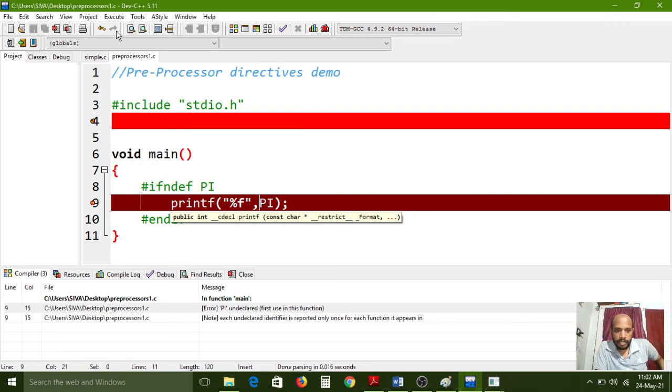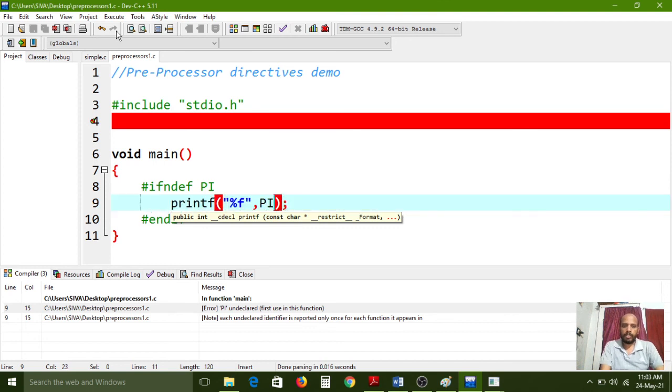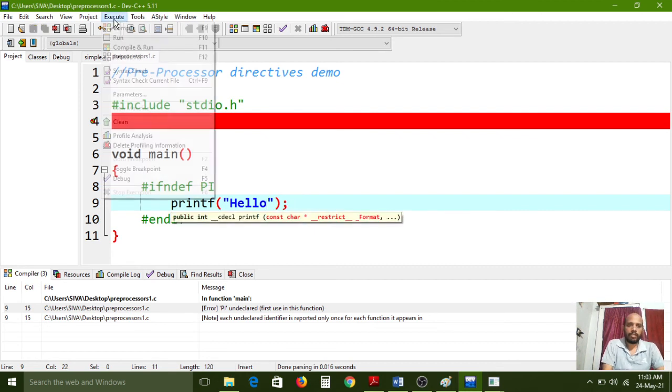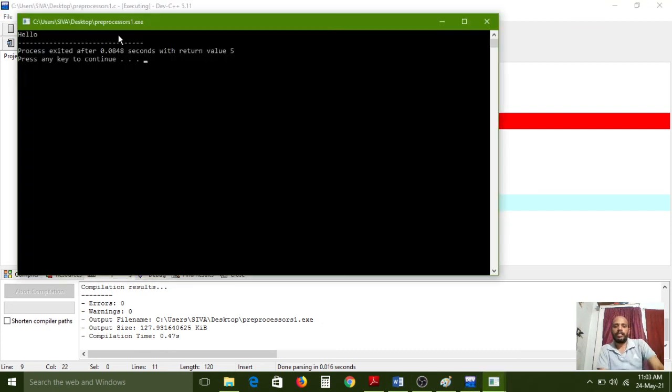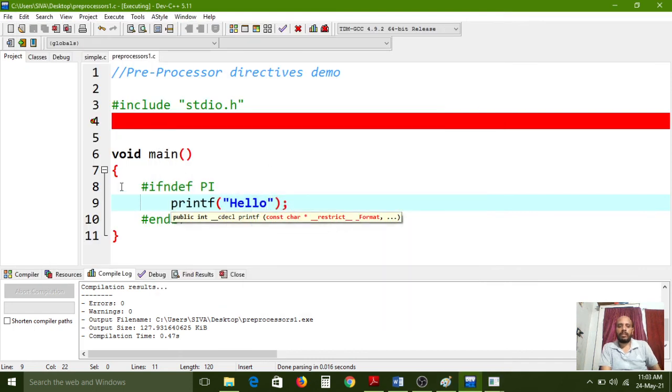Pi undeclared. Okay, so the value is not there, so immediately we have to print just a simple message. So this block executes, hello. Okay, now I need to execute this one. Compiling, yeah, running, yeah, hello is executing, na. All of you carefully observe. ifndef means first it will check whether the pi value is there or not. Here it is not there, then only it will execute this block.